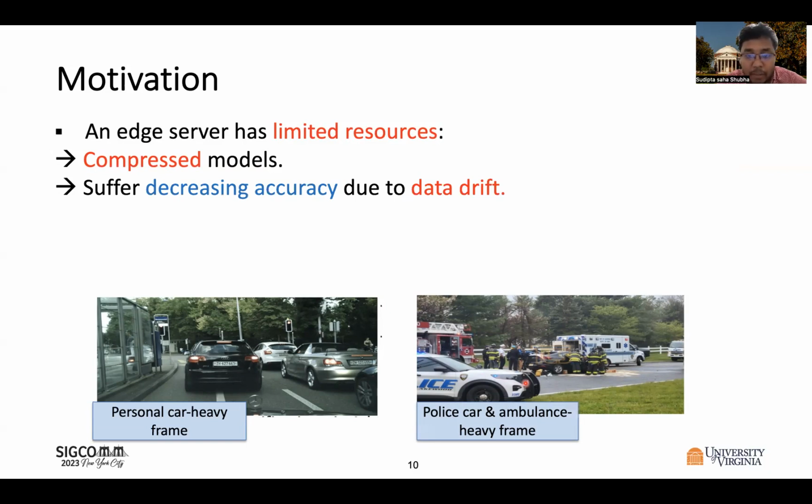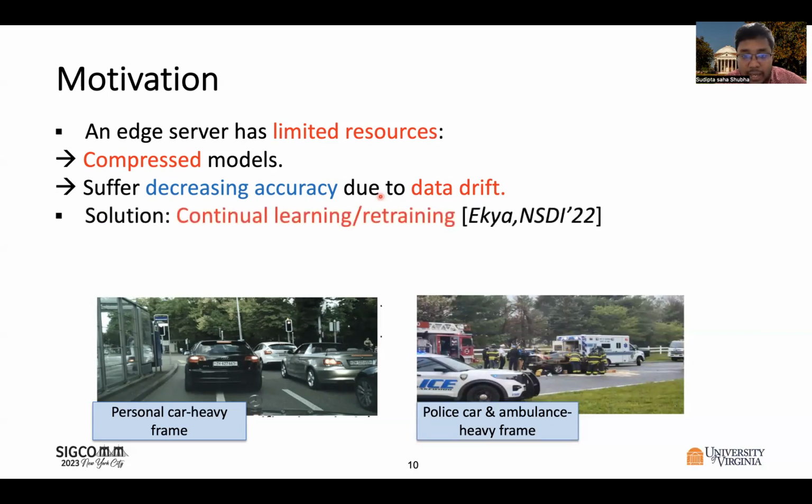And in our paper, based on real-world trace data analysis, we have shown that such data drift significantly affects the inference accuracy. To solve this, the system called AKIA proposes performing continual learning or retraining of the models at the same edge server where the inference is being executed, because performing the retraining on distant cloud delays the deployment of the updated model back to the edge server due to the edge server to cloud communication time.